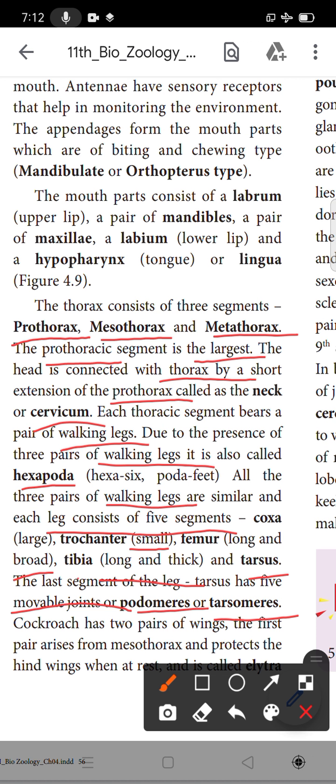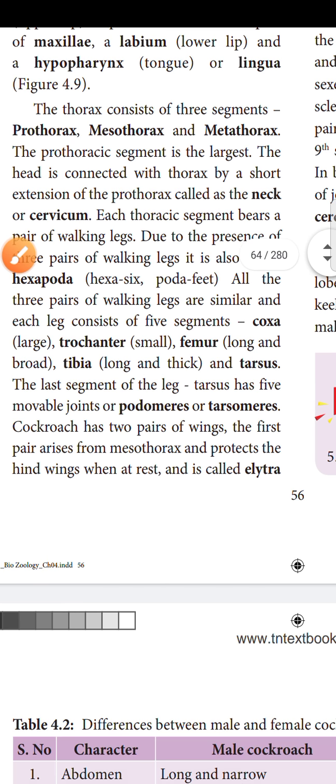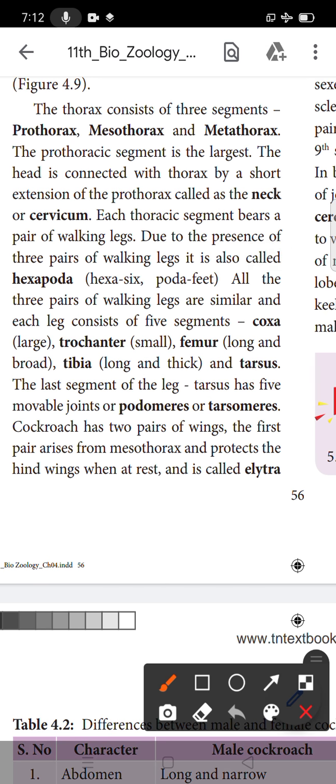The cockroach has 2 pairs of wings. Already you know. How many wings does a cockroach have? 2 pairs of wings are present. The first pair of wings arises from the mesothorax and protects the hind wings. The first pair of wings arises from the mesothorax, and it protects the hind wings.